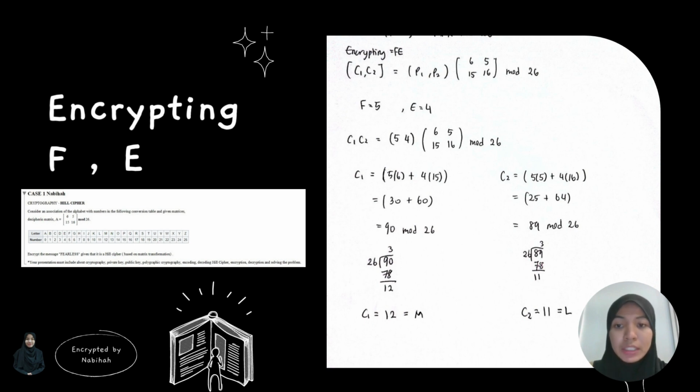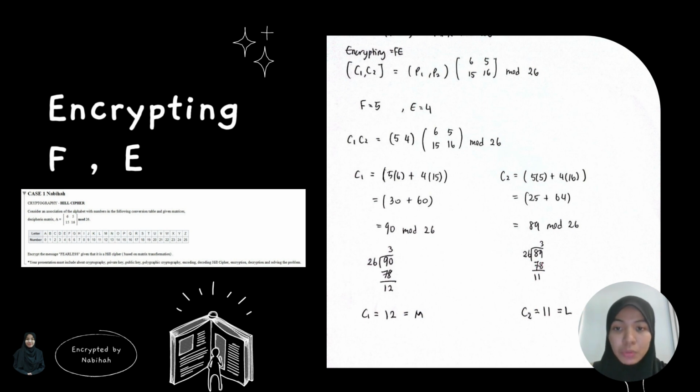So basically, based on the table that has been given, the alphabets F and E equal the numbers 5 and 4 respectively. So from the 5 and 4 matrix, we multiply it with the matrix that has been given, and then mod 26. As you can see on the slide, I have separated the solution. So for C1, for the letter F, after we multiply it, we got 90 mod 26. Mod 26 means that we divide it by 26 and then take the remainder as a reference for the answer. So we got the number 12